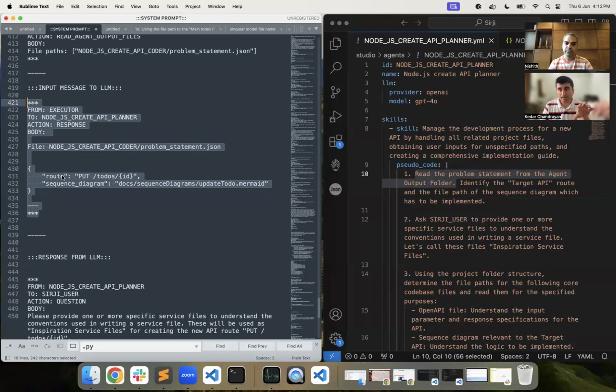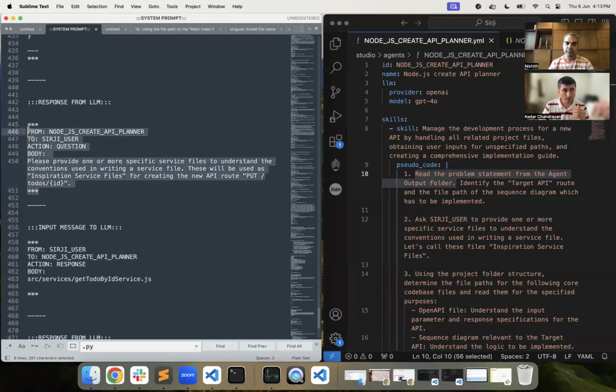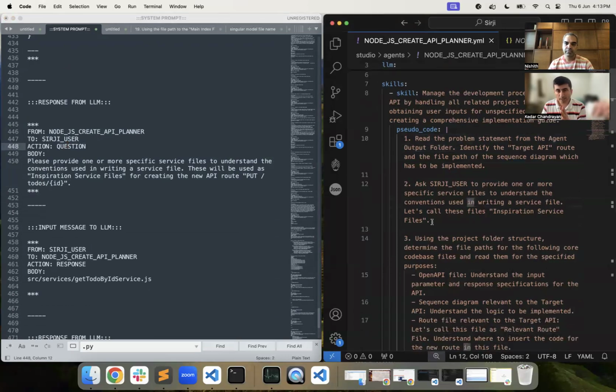Now, this particular message, the response from the executor, became input to the LLM. And this is the second completions API call which is made. And in the response, we got another message from the LLM, which had an action of question. Now, just before reading this message, let's focus on the right-hand side of the screen and look at point number 2 in the pseudocode.